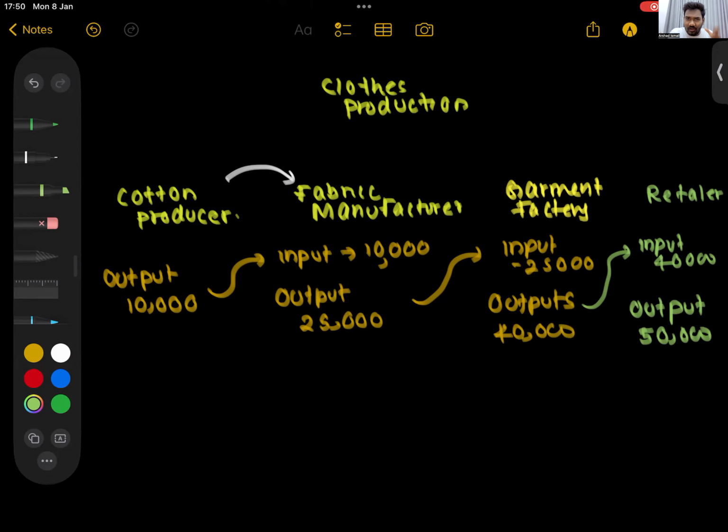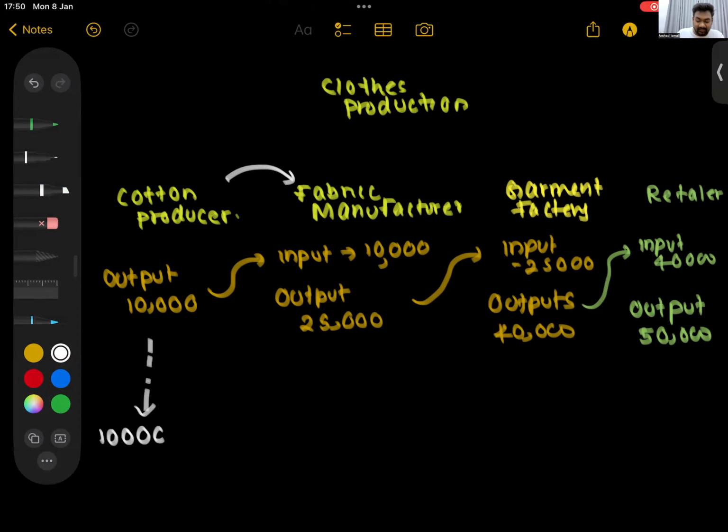Now, government wants to calculate the GDP. Let's say this is the only thing that happened in the country. Nothing else happened in the country. What is GDP? The value of output, how much the country produced. So the government goes to the cotton producer and asks, how much output did you produce? Cotton producer says, sir, I produced an output of 10,000.